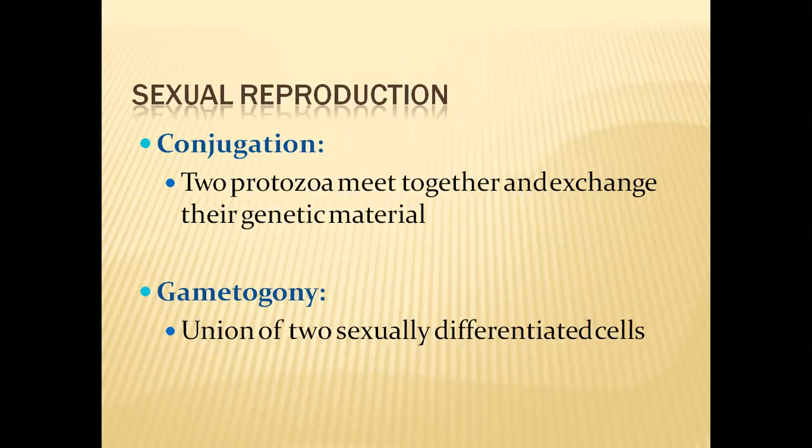This is also equivalent to sexual reproduction in higher animals, but the difference is that in these organisms, the mother cell is converted into a gamete, whereas in multicellular animals, some of the cells in the reproductive organs develop into gametes. So gametogony also is a kind of sexual reproduction method.